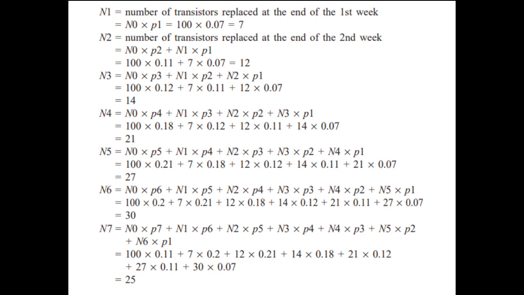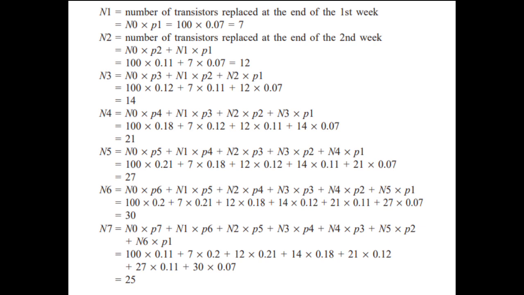So solution. N1 is equal to the number of transistors replaced at the end of the first week. So the formula is N0 times P1. Then substitute the value of N0 and P1. So the value of N0 is 100 times the value of P1, 0.07. Then multiply, it equals 7. So our N1 is 7.